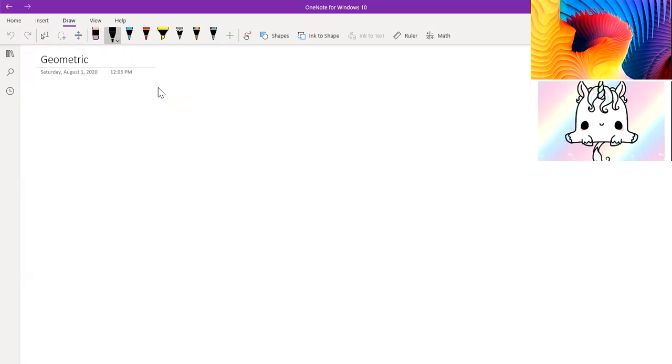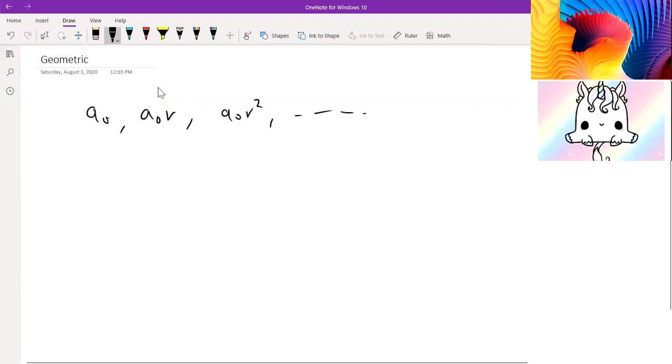If we have a sequence a0, a0r, a0r squared, and so on, adding them actually takes a bit of effort. Let's say that we're going to handle a finite series first, so up to a0r to the n. So s of n is equal to, I'm not going to use summations here just to make it look a bit nicer, a0 plus a0r plus up to a0r to the n.